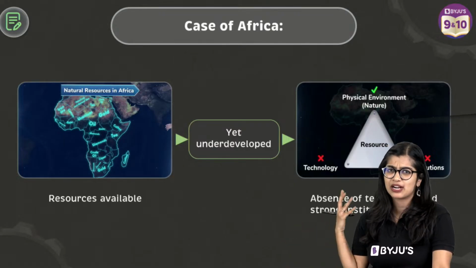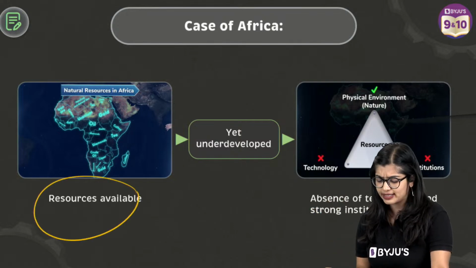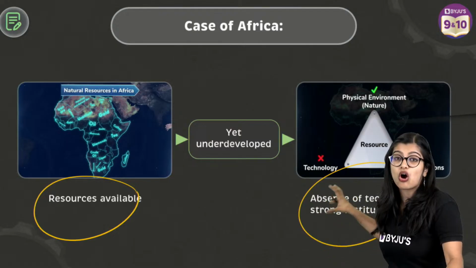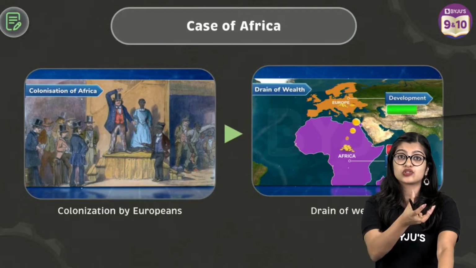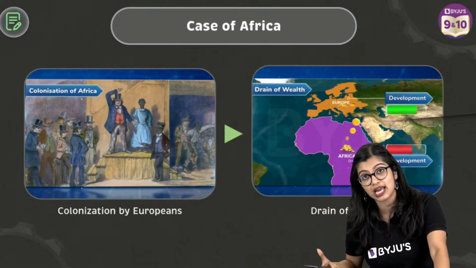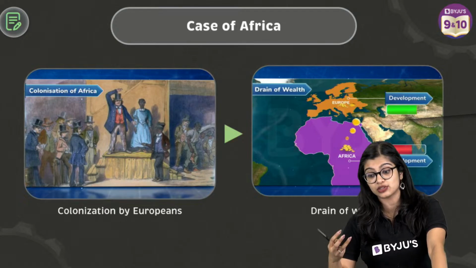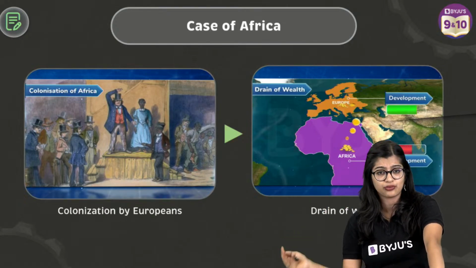And the best example is that of colonized countries. If you take the example of Africa, it is rich in resources, but there's not a lot of strong technology or strong institutions available, which is why despite having those resources, they are not able to utilize them to their best. And which is why eventually we saw that the colonists drained their wealth. They took away all of these resources and utilized them for their benefit.